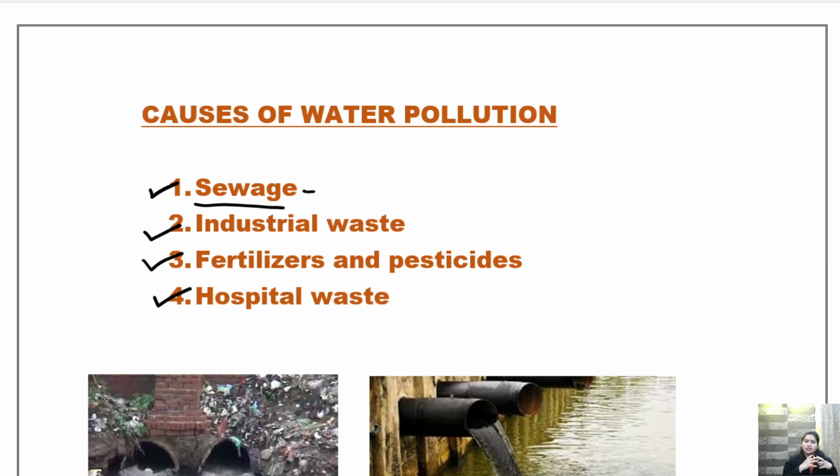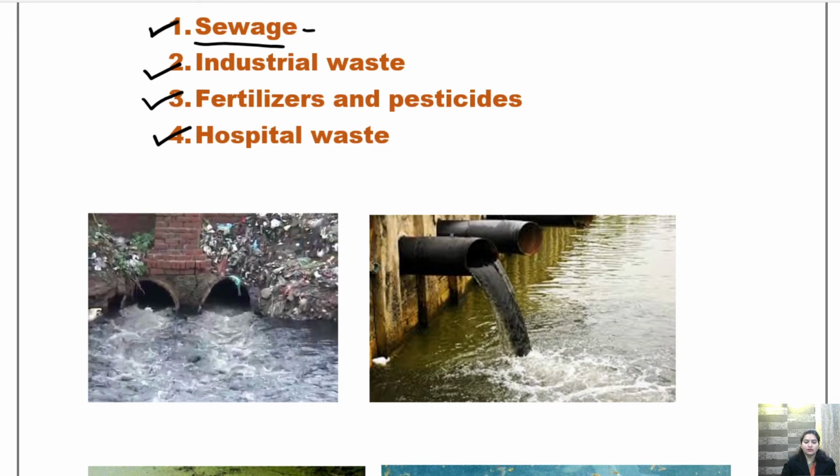Sewage, or the waste material that is released from our houses, earlier was dumped in the river. वो कहाँ पे डंप कर दिए जाते थे? रिवर में डंप कर दिए जाते थे. And this became the condition of the river.